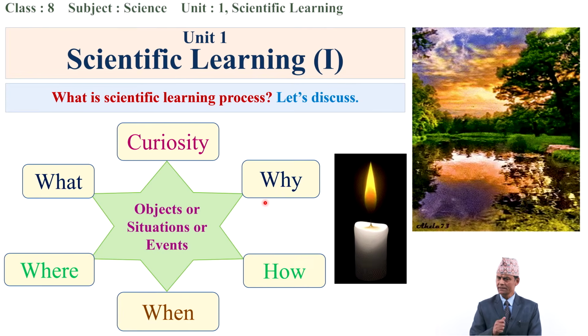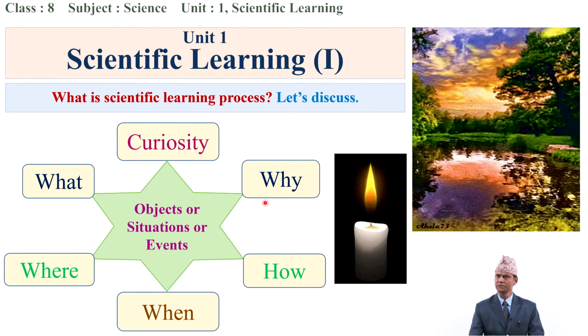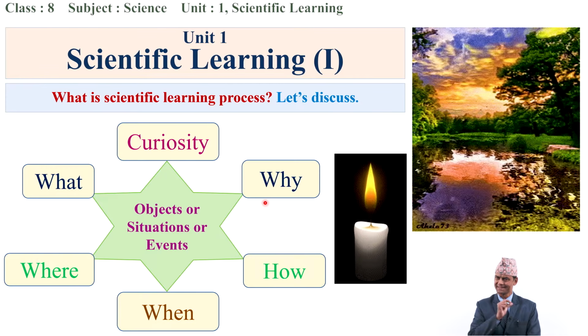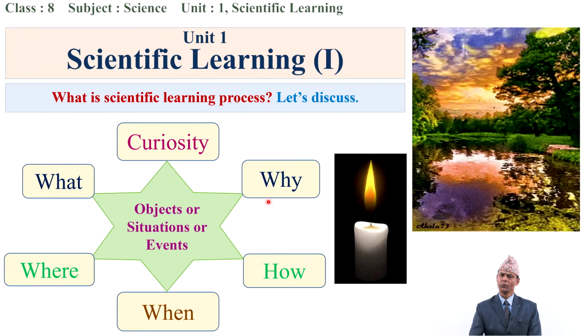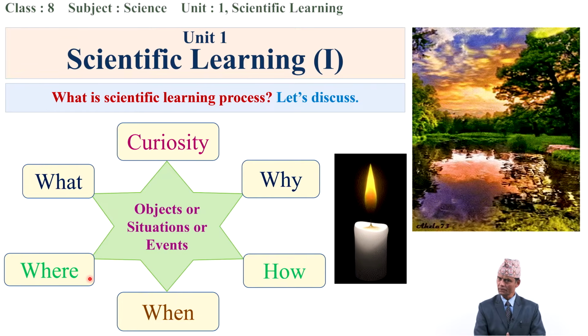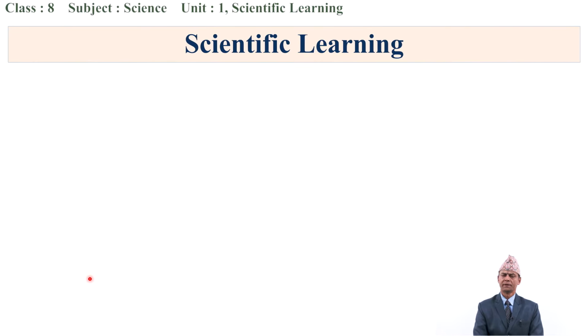If we learn any object scientifically, then we have to raise questions. We should have critical thinking ability. Do you know critical thinking? Yes, critical thinking means questioning ability. We have to ask: Why? How? When? Where? And what? These are the major questions that arise along with the learning process.